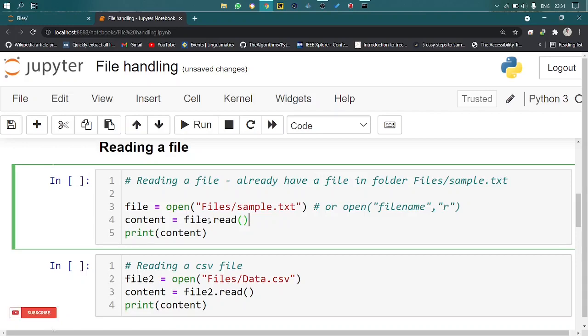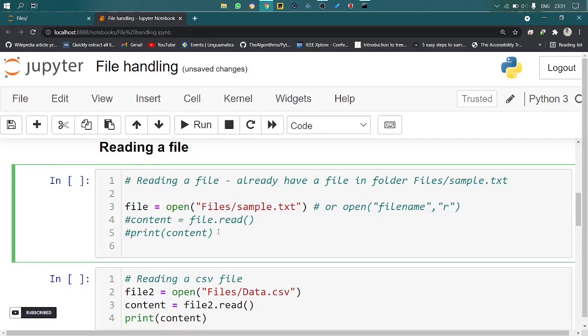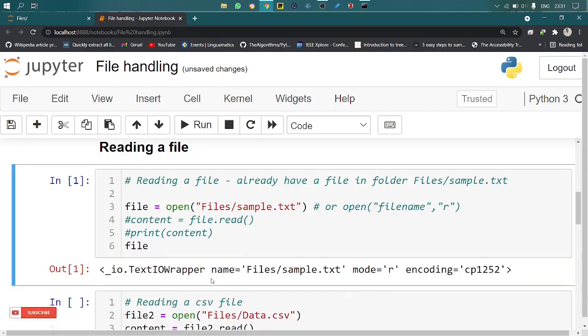We read the content of the file with the help of the read function. Let me run this line by line so that it is easy to understand. Let me get the file. Let me run this. It will be a TextIOWrapper. The default mode is R, and these are the encoding details. You can also see the name of the file itself.